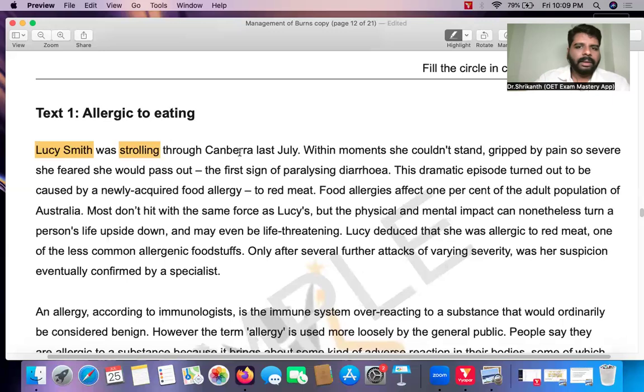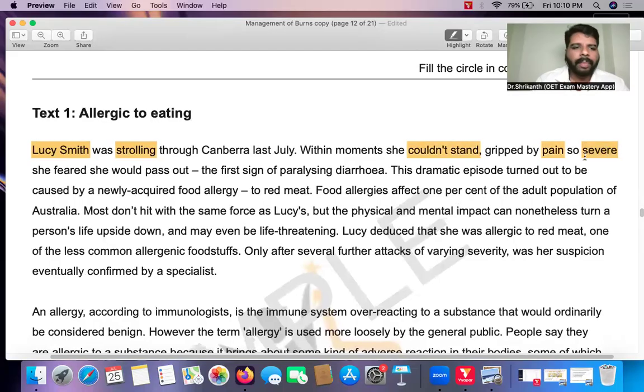First sentence. Now, the second sentence, what is the writer telling us? Within moments, that is suddenly, that is seconds, she could not even stand. She was walking very normally, but suddenly what happened? She could not even stand. She was gripped by pain so severe. Suddenly, severe pain came.